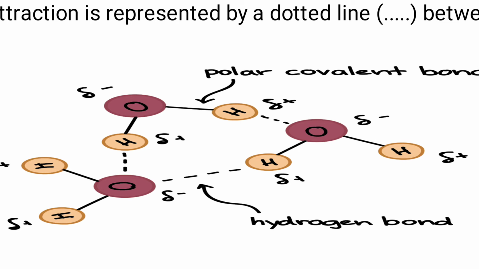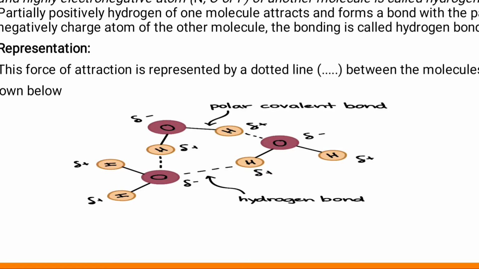Okay, look at the molecule of water. I will show you with the help of this diagram. This is the first molecule of water. This is the second molecule of water. Now you can see both these molecules are joined together by a dotted line, that is hydrogen bonding. Clear class? Both are joined together by hydrogen bonding. Can you see in this diagram the formation of another hydrogen bond? Just point out where hydrogen bonding is forming.